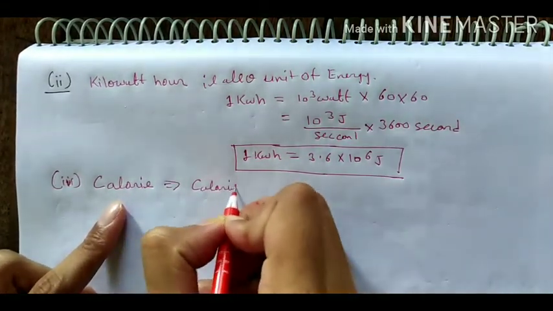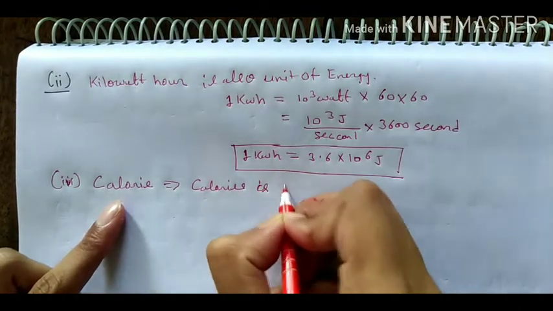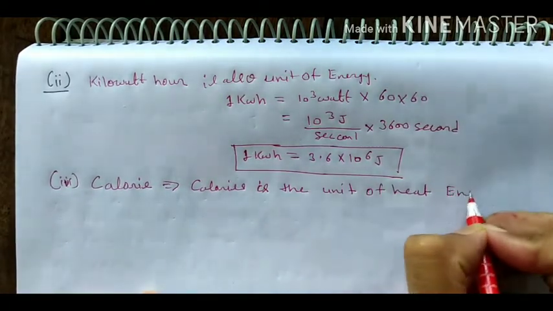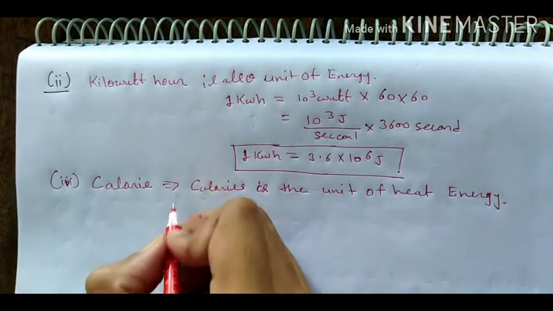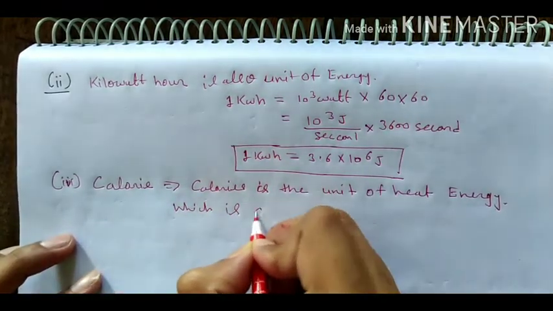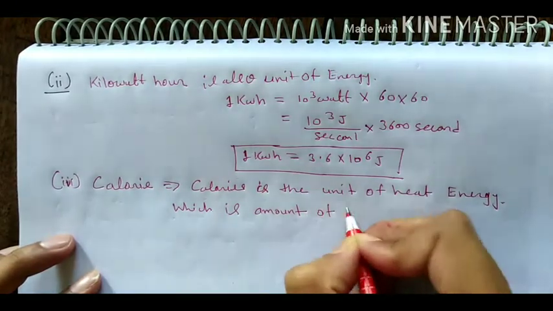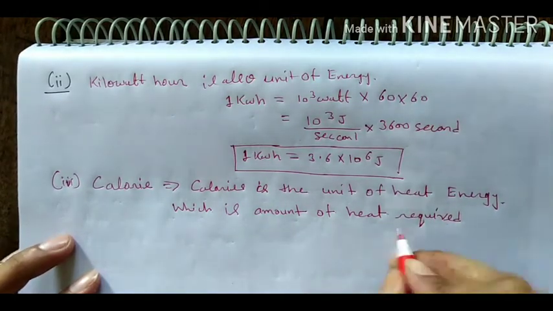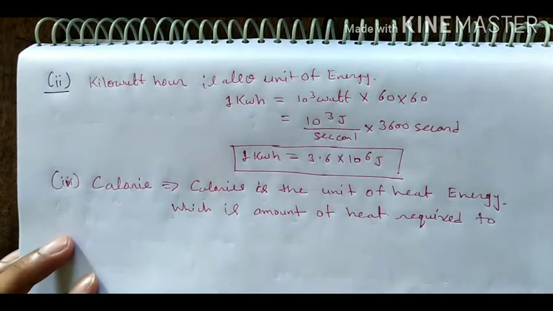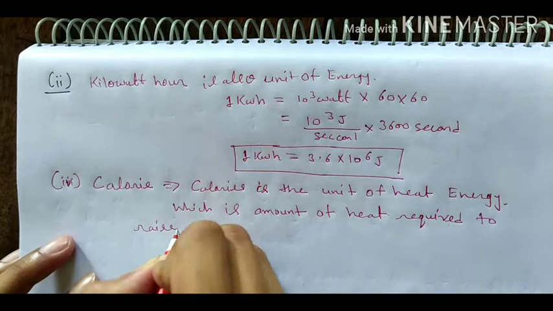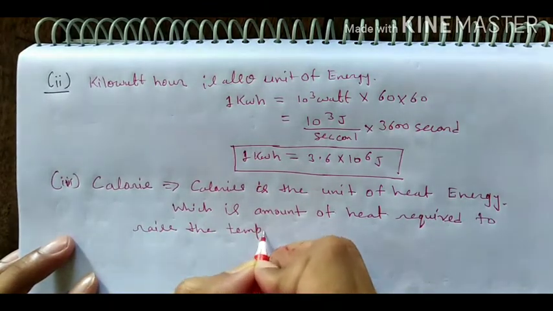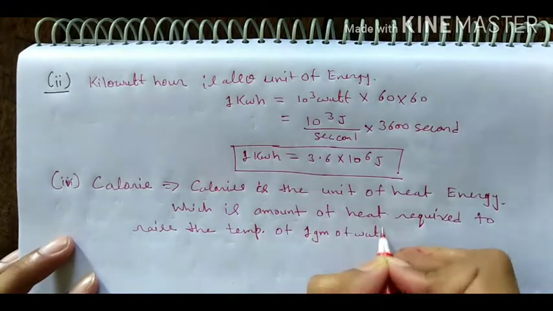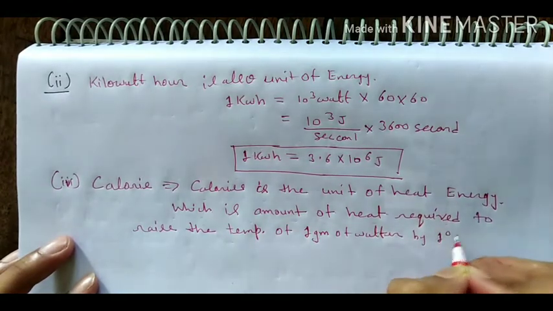So in very simple language, calorie is the unit of heat energy, and it is the amount of heat required to raise the temperature of 1 gram of water by 1 degree centigrade.